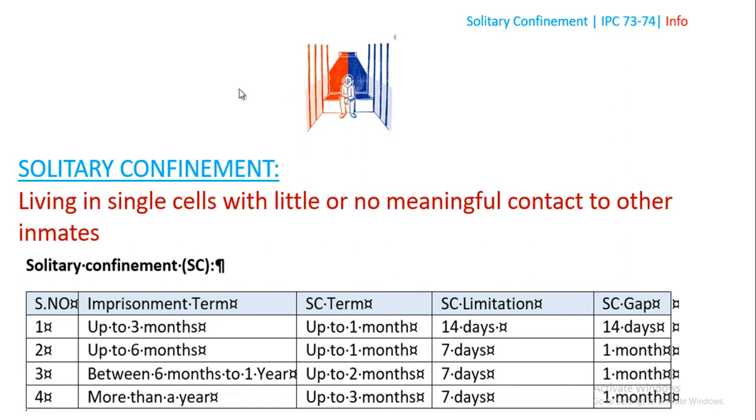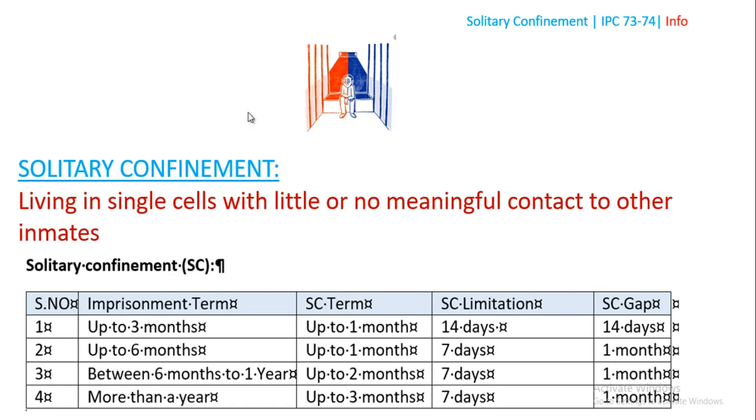This image represents him sitting alone with no contact with any other person or inmate. Sometimes they may allow a little contact just to see how he's doing, because it's a mental torture. Living in a single cell is a big problem.